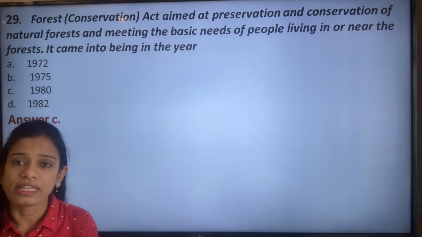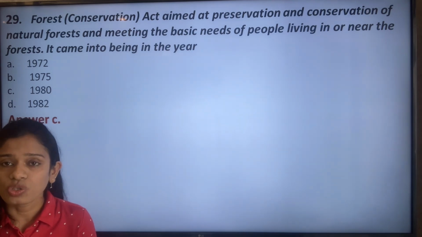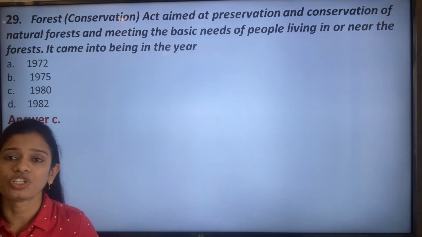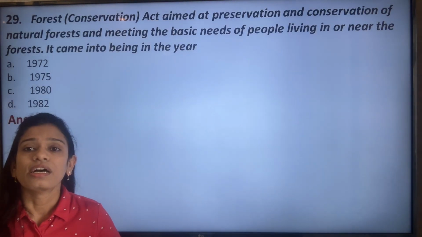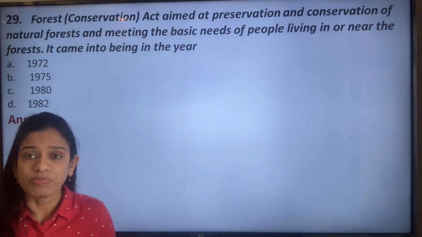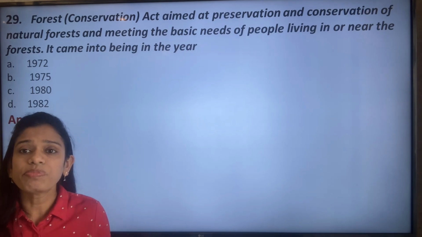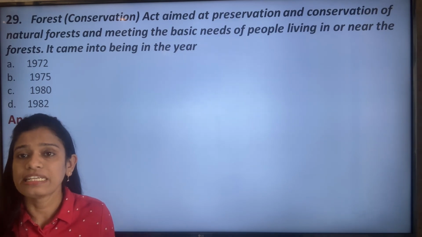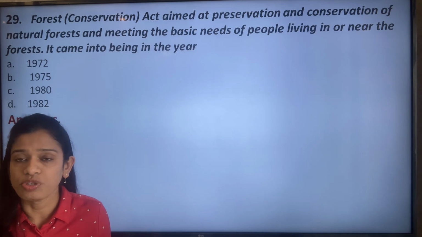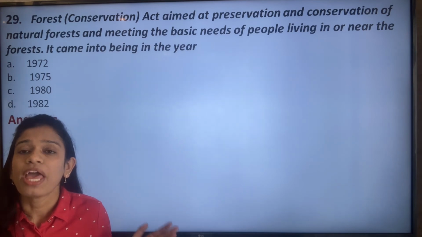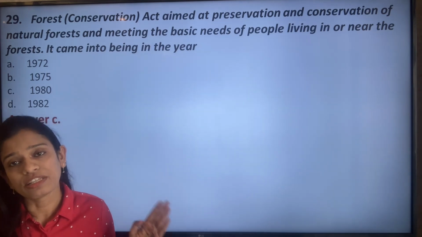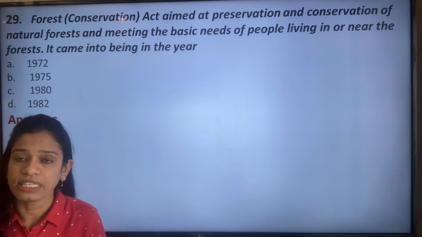This Forest Conservation Act came into being in the year 1980, which not only cared about the protection of the animals and the plants, but also about meeting the basic needs of the people living near the forest, because it is mostly those tribal people, who are very few in number or have a very small community, who live near the forest. In order to protect them along with the animals and the plants, this Forest Conservation Act came into being in the year 1980.